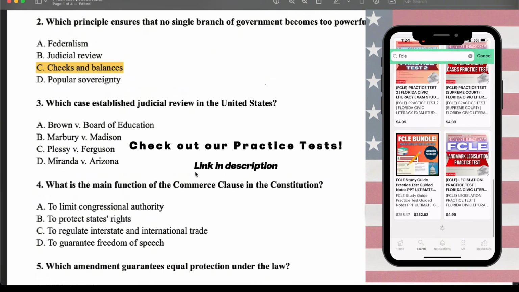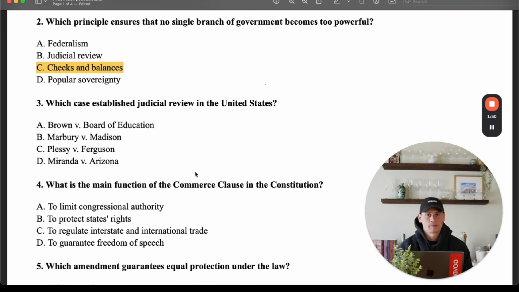Now, federalism is the division and sharing of power between federal and state government. Okay, judicial review makes sure that actions are constitutional, and popular sovereignty we just discussed in question 1, right, is the power of the people to decide how their government functions. So the best answer for 2 is C.